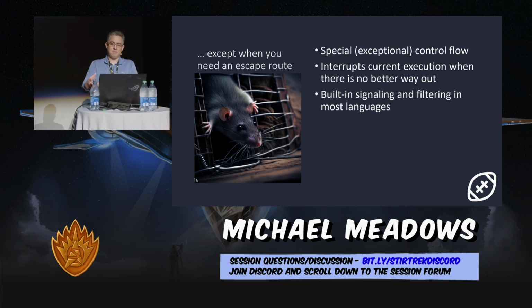So if you're in the method that throws the exception, you can reason about that. Maybe if you're on the next one out, you can reason about that. But if you aren't careful, exceptions can really make it hard for future developers to figure out what the heck is going on. So we have to be careful about it. Most languages have built-in signaling and filtering for exceptions, which makes it easier to deal with. We just have to understand how to use those correctly.